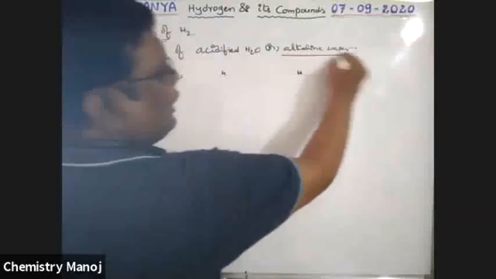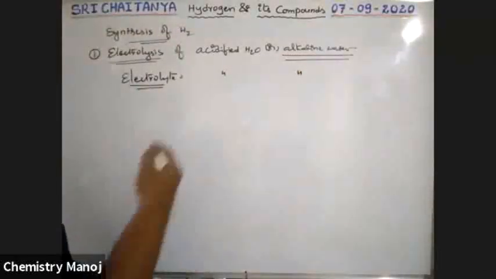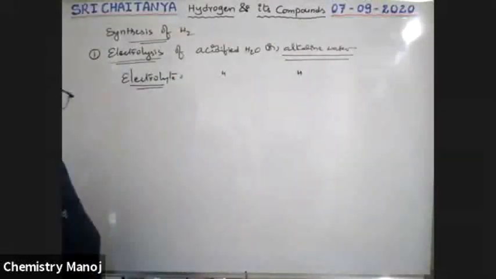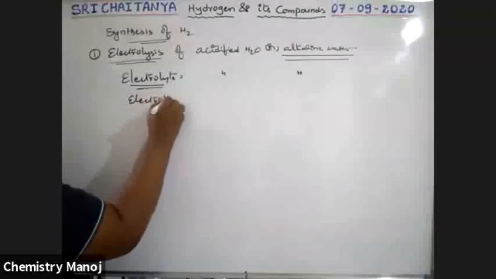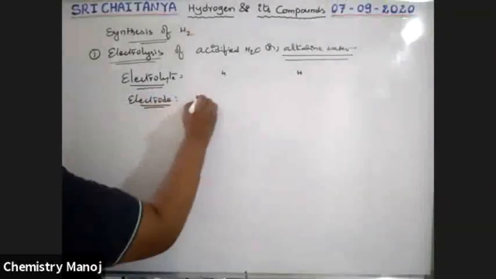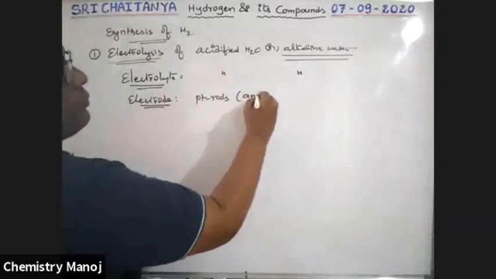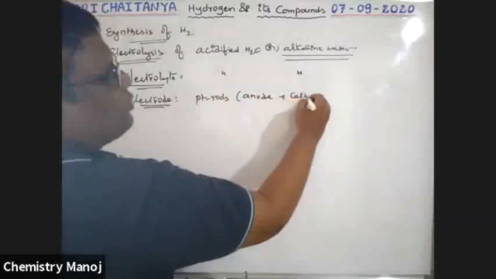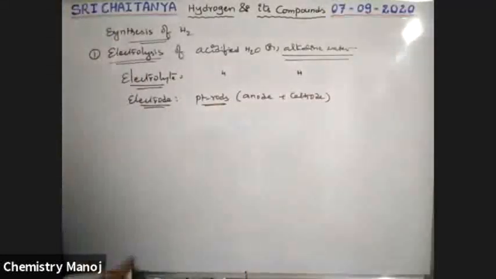Now the electrodes for passage of current: platinum rods are used for both anode and cathode.